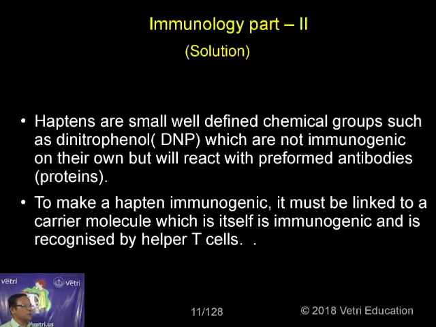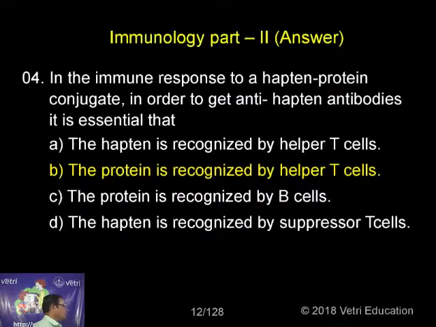To make a hapten immunogenic, it must be linked to a carrier molecule which is itself immunogenic and is recognized by helper T cells. This is one of the properties of what is called a hapten. The protein is recognized by helper T cells.